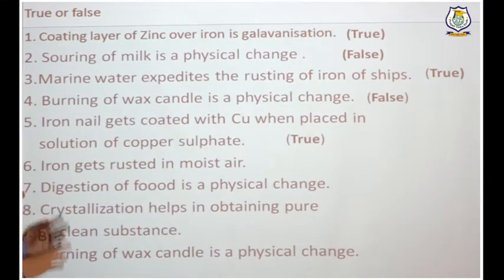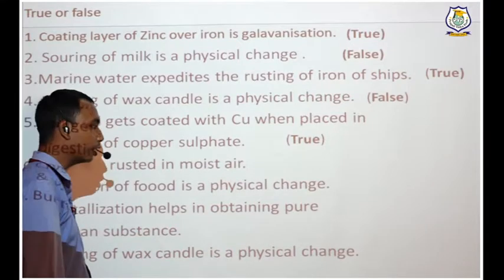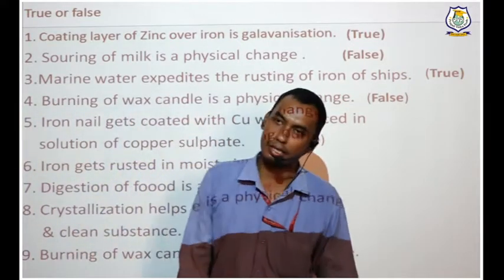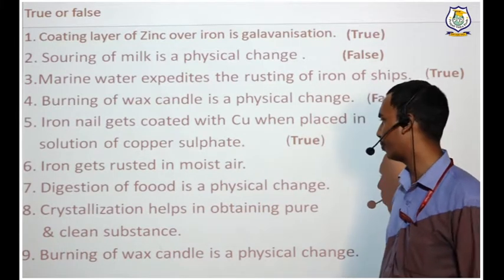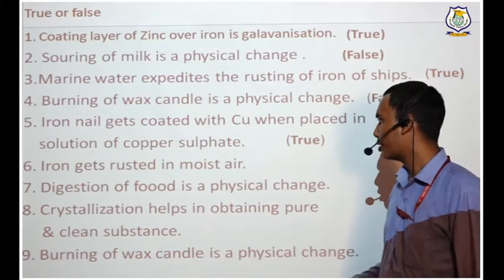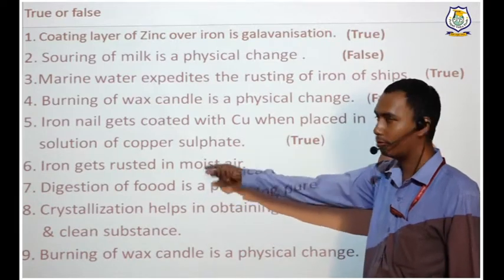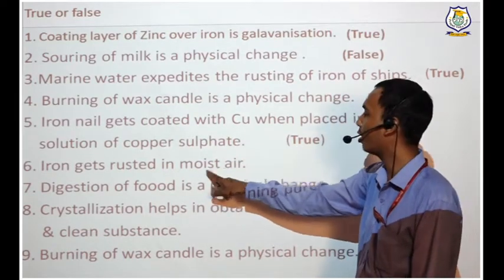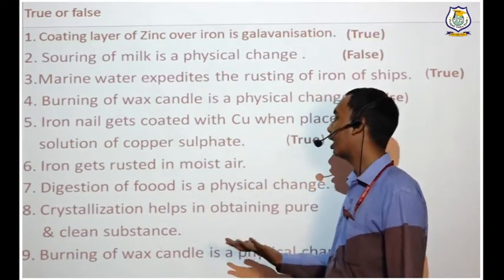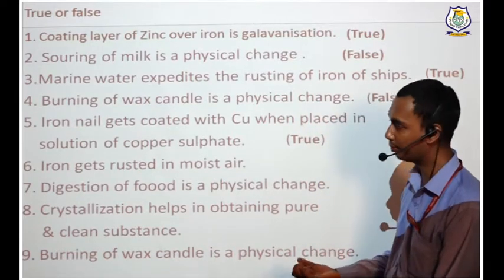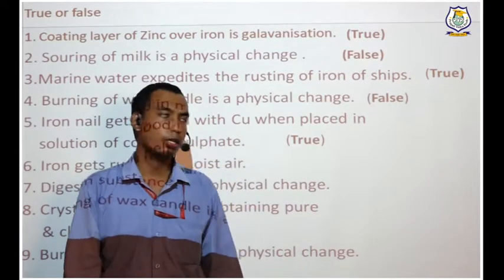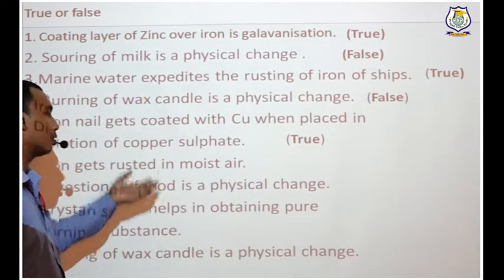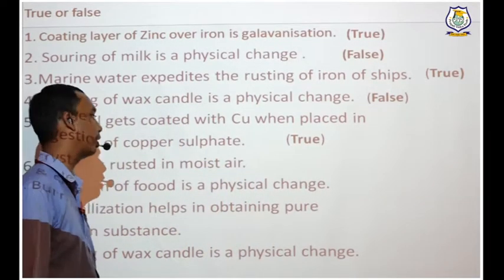Iron gets rusted in moist air. Moist air means air which has a large amount of water vapor in it. Understood moist air? I find it is clear to all that moist air means the air which has a large amount of water vapors. Like if there is rainfall 1 or 2 days back, you will find it humid. Why? Because there is an increase in the amount of water vapor in air.